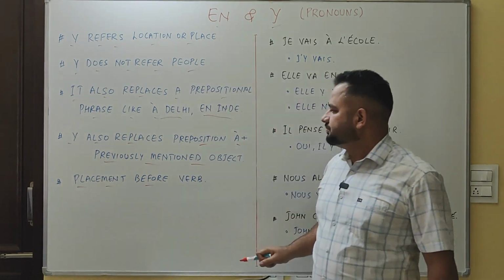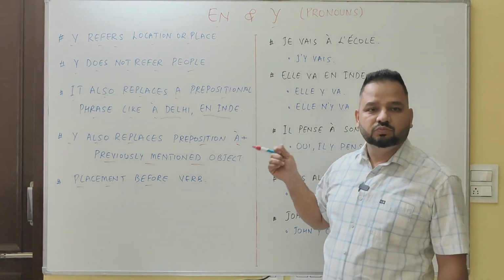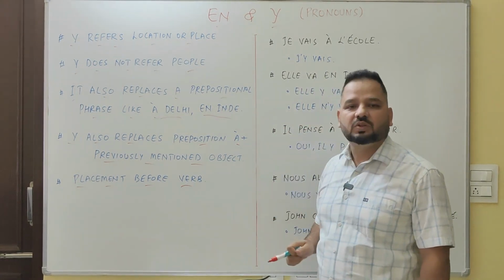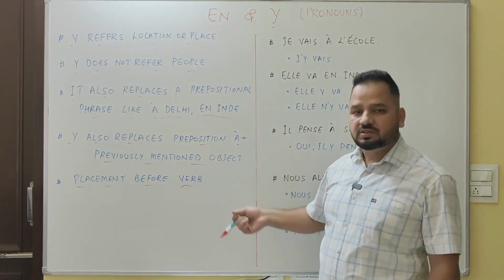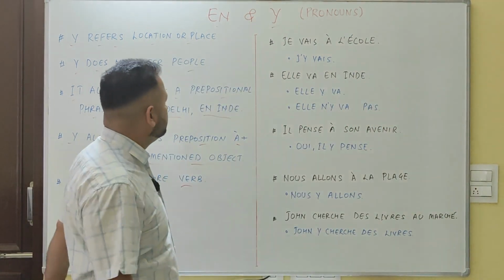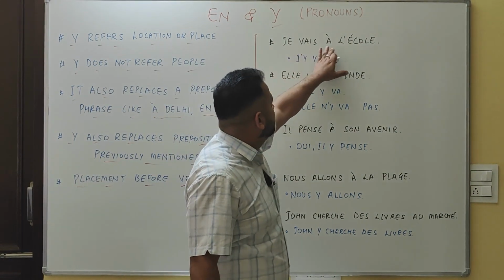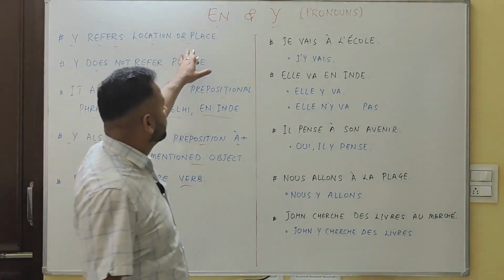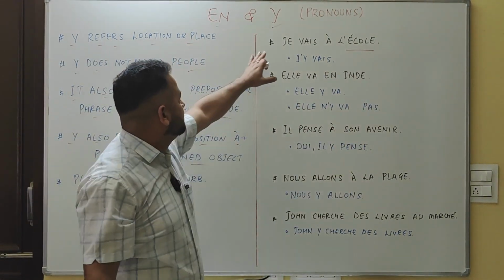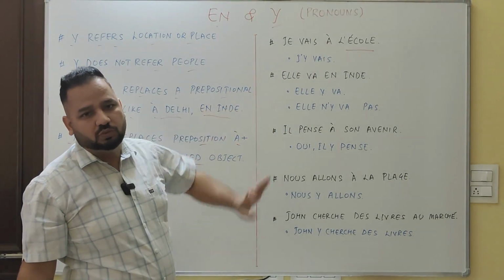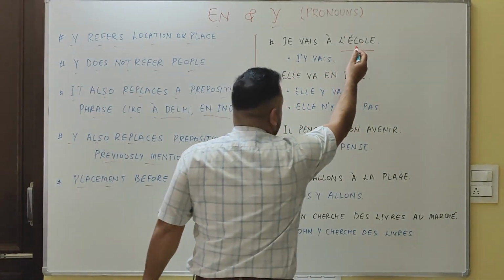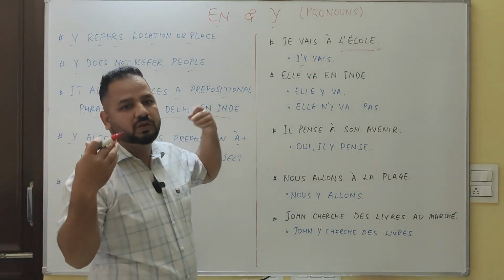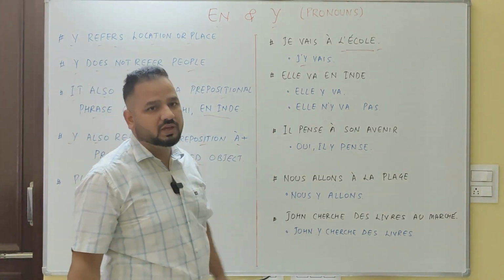Placement. The placement is same like en. We should place it before the verb. Let's discuss all these conditions with the help of examples. Je vais à l'école. As we have discussed, this refers to location or place. So school is a place here. Je vais à l'école. I am going to school. So now this location is to be replaced with y. J'y vais. I am going there.